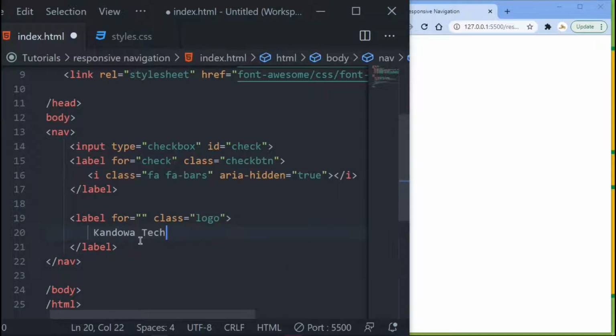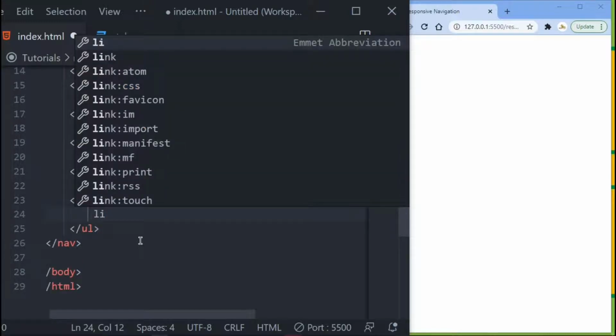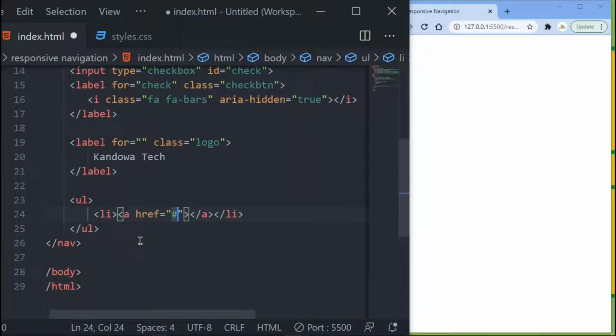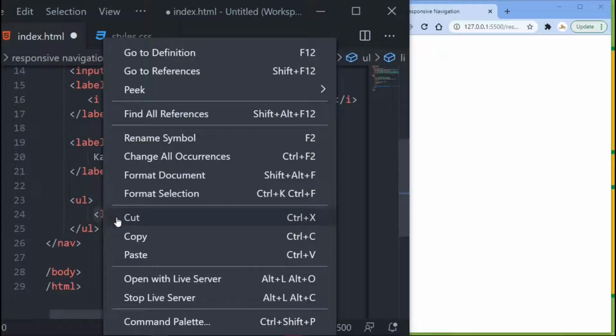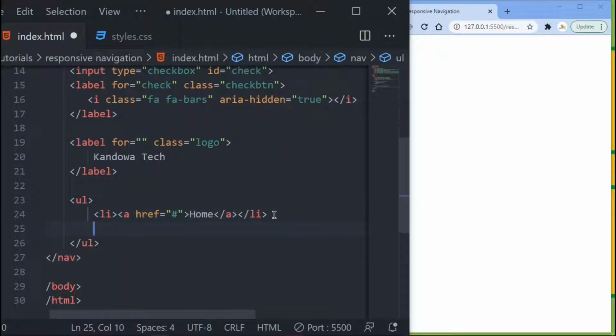And then I want to come outside of my label, come down here and create our unordered list, and then create our list item, and then I want to create a link. This is going to be linking nowhere. And then this, let's just say Home. So I want to copy this list item there, and then just paste it, let's say 4 or 5 times.